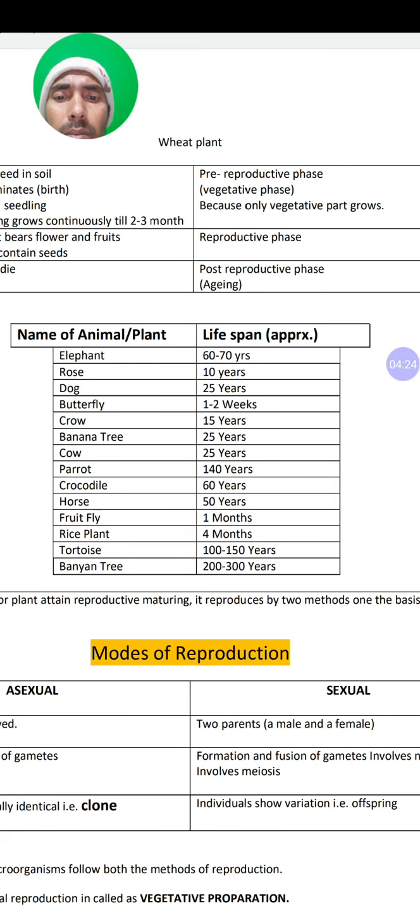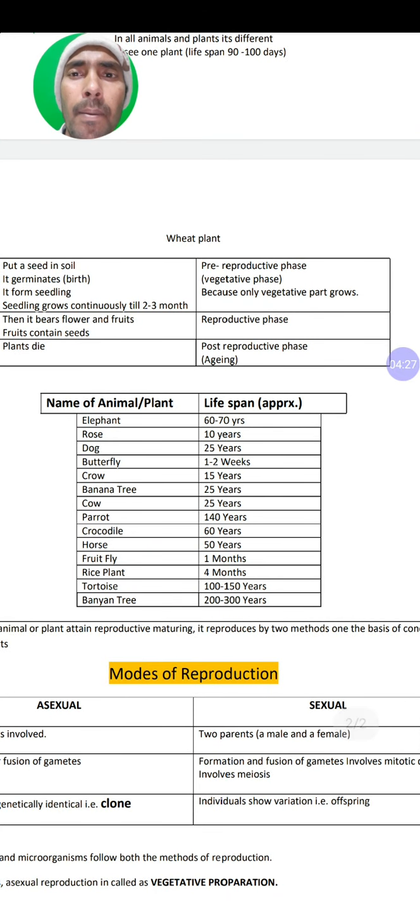One relationship I want to tell you: the animals which breathe faster, their lifespan is less. For example, dog lifespan, you can say here 25 years, and human lifespan is approximately 100 years. So dog lives for 25 years and human lives for approximately 100 years. Breathing rate, you have seen a dog, it breathes very fast again and again, right? Its breathing rate is fast. So if the breathing rate is fast, then its life will be less. That's why we should do meditation to reduce the breathing rate, and our life will increase.